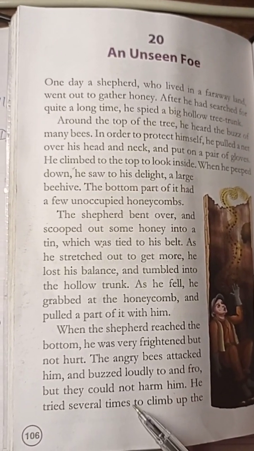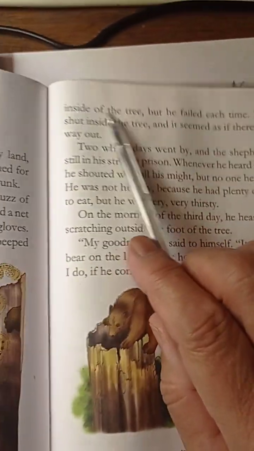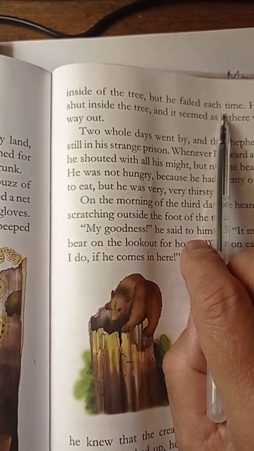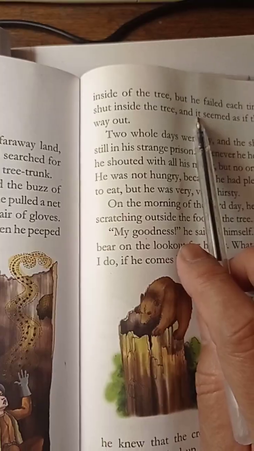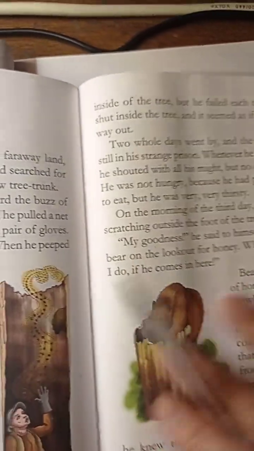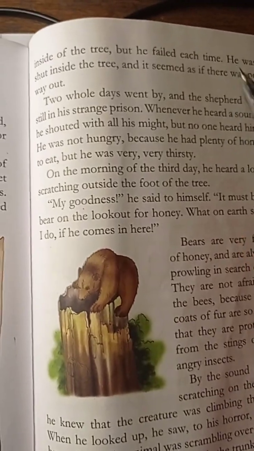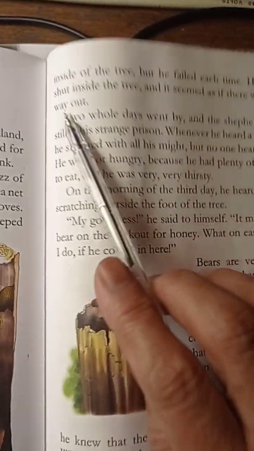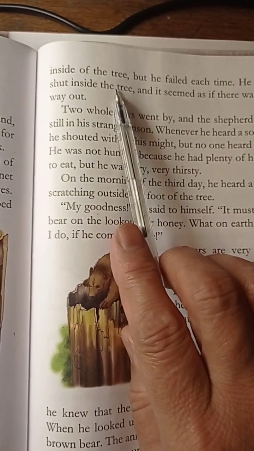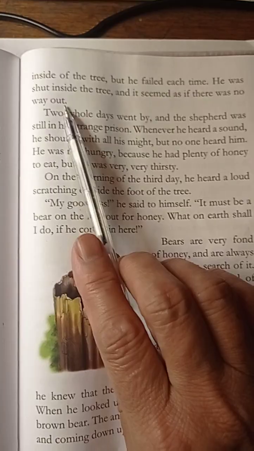He tried several times to climb up inside of the tree, but he failed each time. He could not reach up. The tree was very slippery, and there was no sort of support to help him climb up again. He was shut inside the tree, and it seemed as if there was no way out.